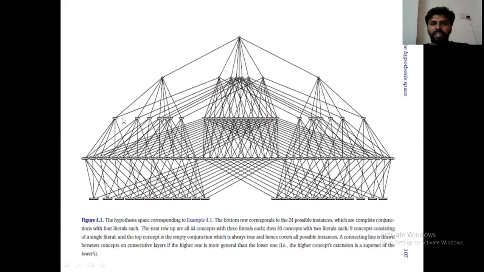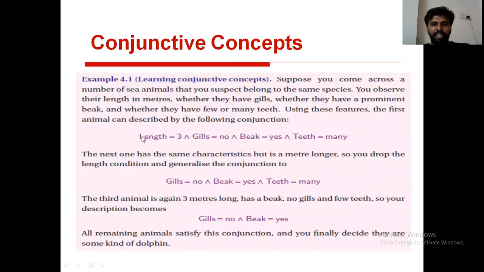How is the concept formed? Concept is formed by using literals. If you observe, this is one concept, right? This line is treated as one concept. This line is treated as one concept. This line is treated as one concept. Observe the first line formed by using 4 literals, right? Initially these literals are formed by using features of the sea animal. Here sea animal is an object.